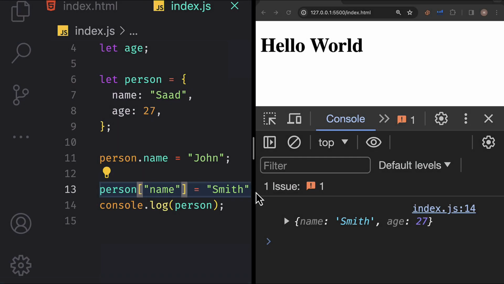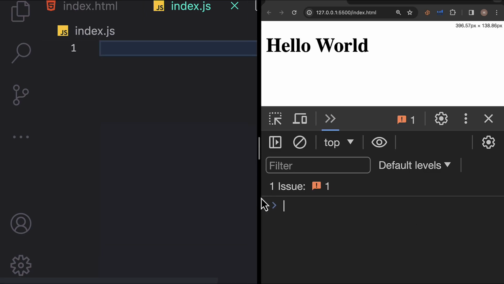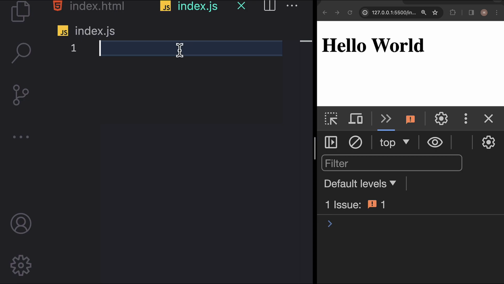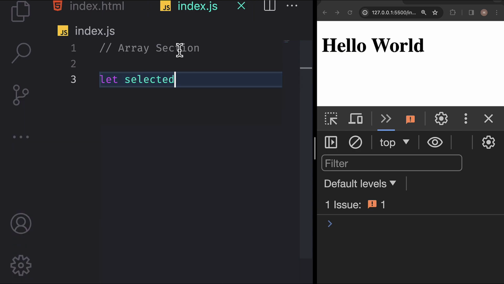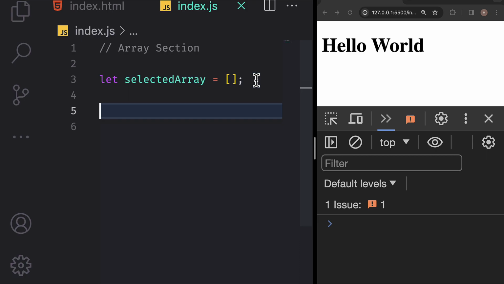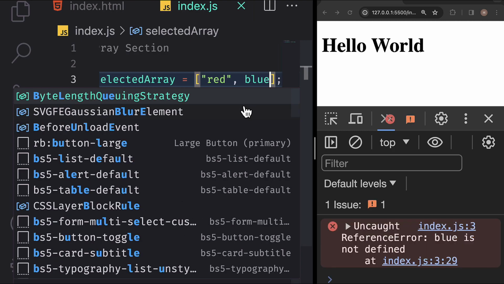Now we'll talk about arrays. In your applications, there are instances when you need to handle a collection of objects like the products in a shopping cart or the user selected colors. In such scenarios, an array comes in handy for storing these lists. Let me guide you through it. I'll declare a variable with a meaningful name, selectedColors, emphasizing clarity over obscure abbreviations. We initialize this array as an empty one using square brackets known as an array literal.